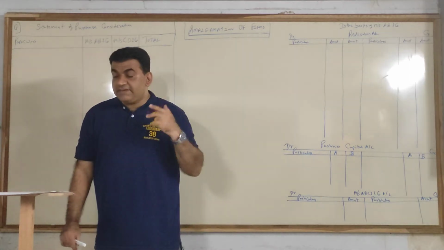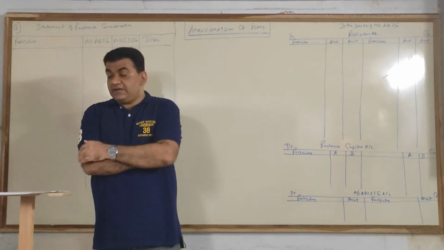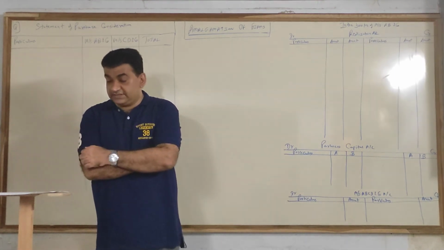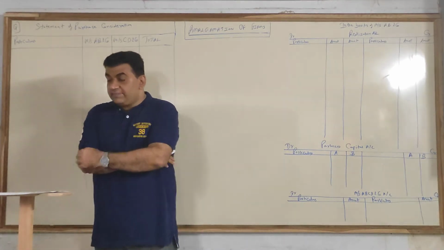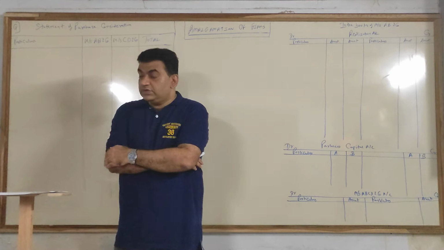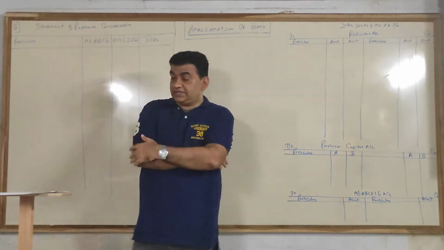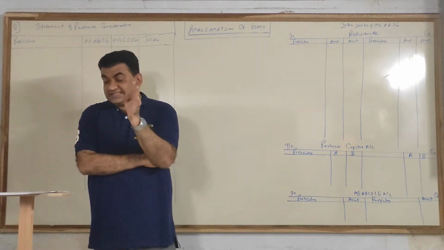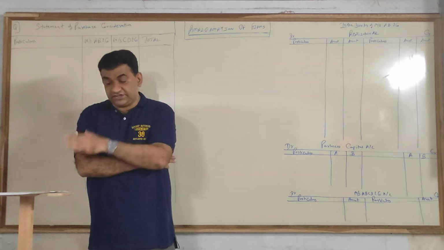Capital: first is AB, second is CD. So capitals of A, B, C, D, general reserve, creditors, bills payable, land and building, plant and machinery, furniture and fixtures, stock, cash and bank, debtors. Additional information: all the assets and liabilities were taken over at book value except the following at revised value. I'll tell you when we start the statement. They have given you the revised values of A, B and C, D for 3 assets: land and building, plant and machinery, furniture and fixtures.